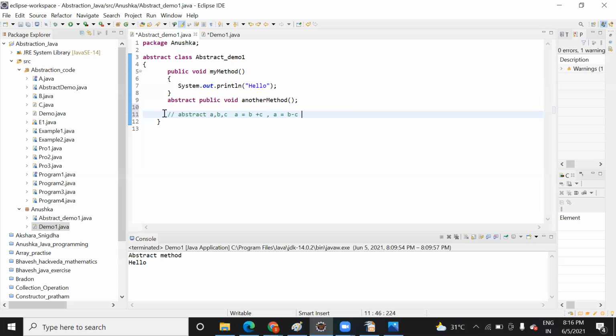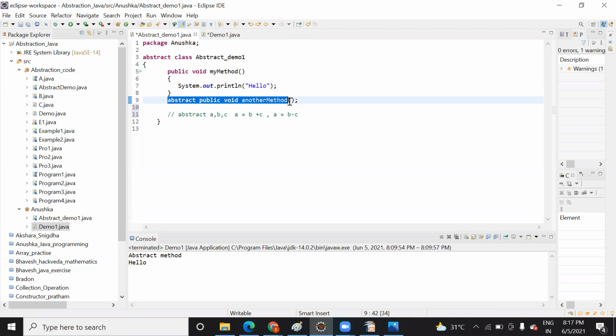So what do you mean by this? Implementation completely depends on the person who will extend this class. Whoever extends this class will provide a body to it. So I am implementing this class, and I will provide the body based on my requirement. Here I have hidden the details. I have only declared this method so that anyone who wants to use it will provide a body to it.